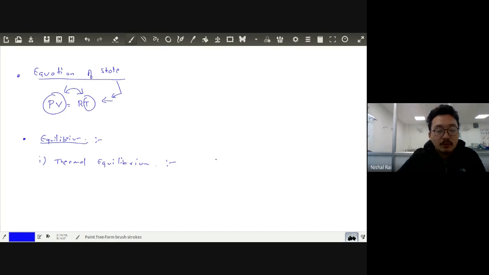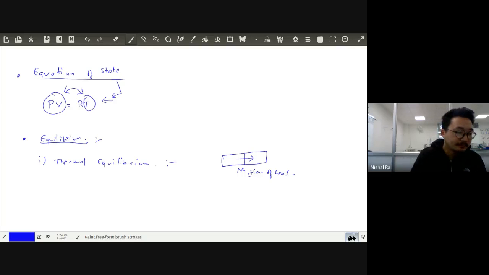When there is no more flow of heat between two systems, that is called a thermal equilibrium. Clear? And mechanical equilibrium, and there's also a chemical equilibrium. For the time being, I think this is sufficient for you all. Thermal equilibrium.